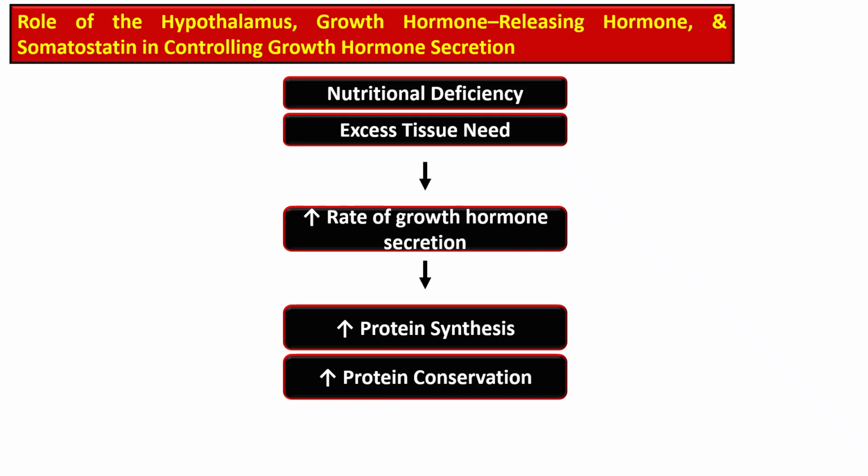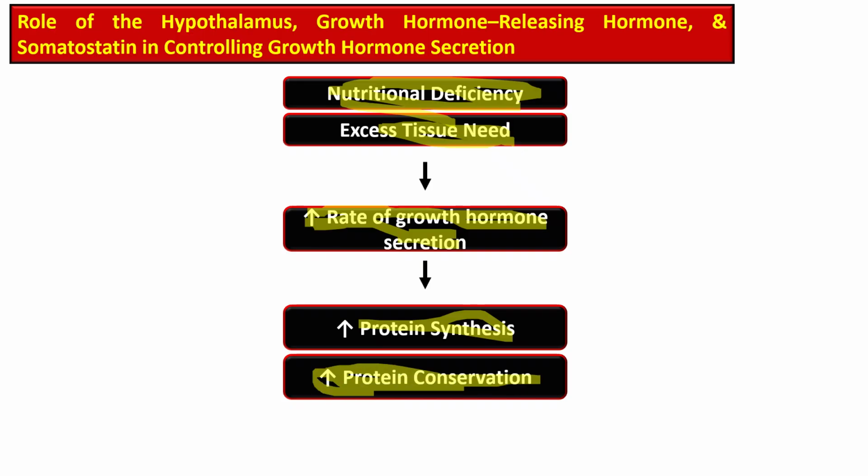So how is this mechanism regulated? If nutritional deficiency occurs, there is a need for excess tissue. So the growth hormone is released at an increased concentration, which is responsible for increased protein synthesis and also for protein conservation to provide the tissue that is needed for the body.